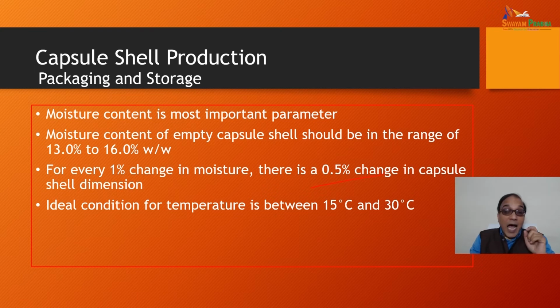Ideal conditions for temperature are between 15 degrees Celsius and 13 degrees Celsius. So please do remember that you cannot change the moisture content, because the moisture content may change the dimension of the capsule shell. So please remember this when we are discussing packaging and storage.